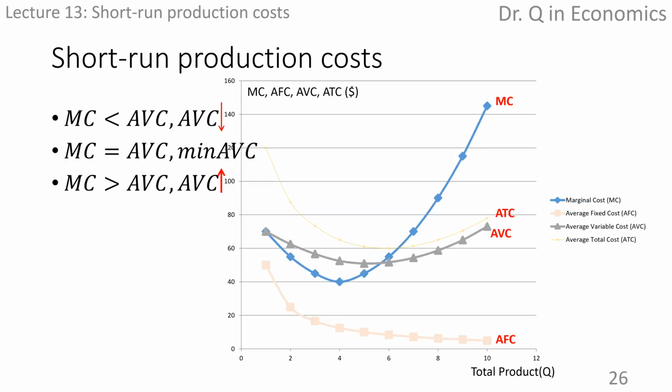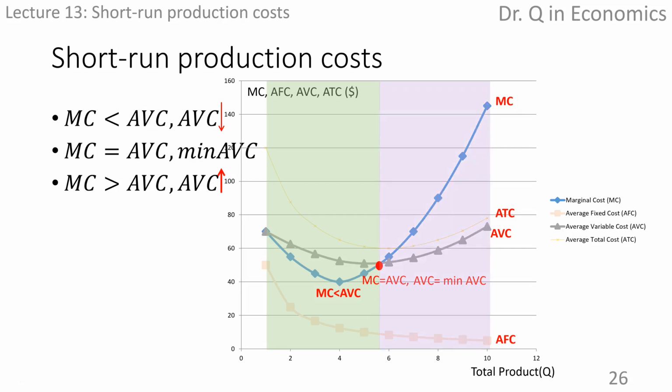Focus on marginal cost and average variable cost curve first. They are equal to each other when the output is 1. When marginal cost curve is below average variable cost curve, which means marginal cost is smaller than the average variable cost, it pulls the average variable cost down. Average variable cost declines. When marginal cost crosses average variable cost curve, which means they're equal to each other, average variable cost achieves its minimum value.